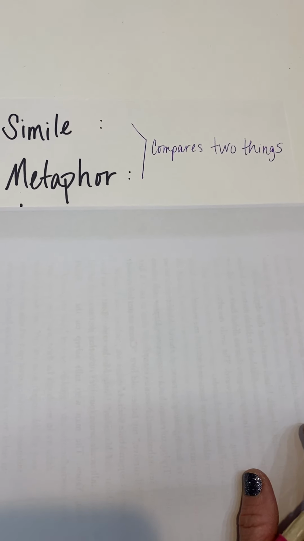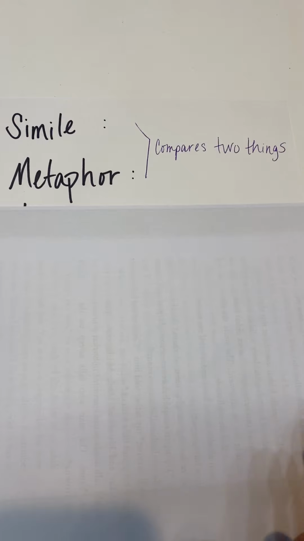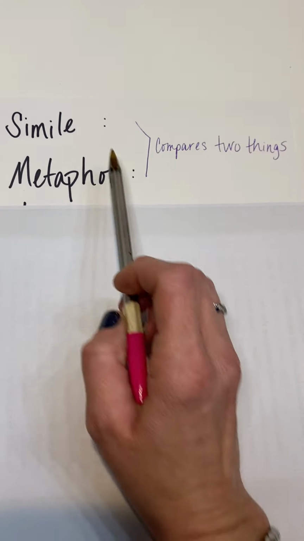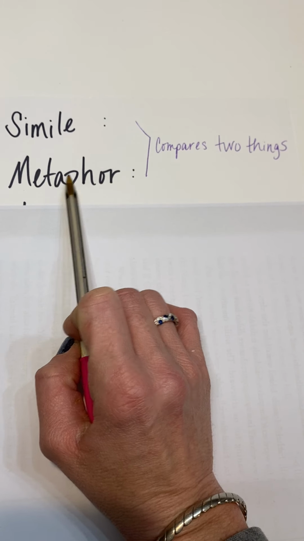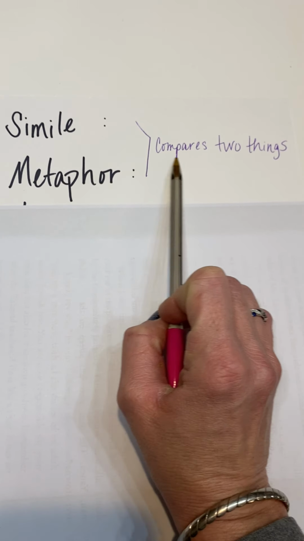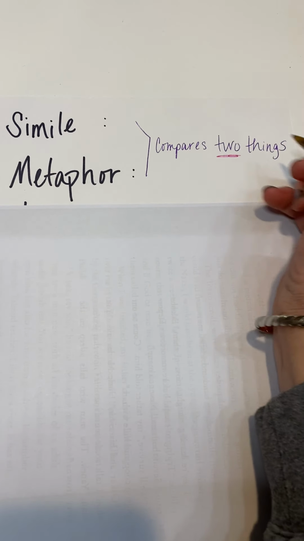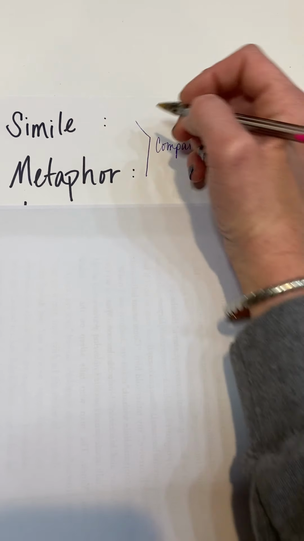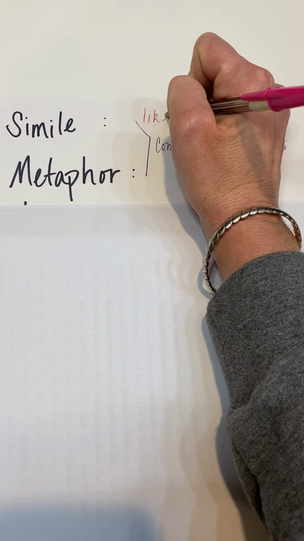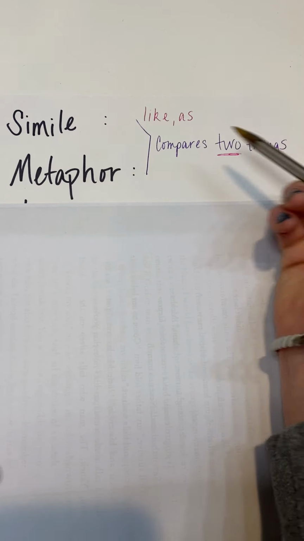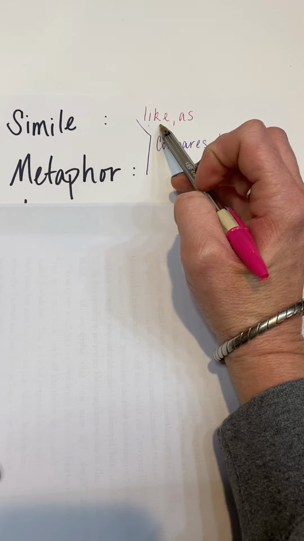Good morning. A quick mini lesson on figurative language. The first two words that you see here, we have a simile and a metaphor, and you need to remember that both of these compare two things. And you know the difference between the two because a simile compares two things using the words like or as. She ran, she was like a gazelle on the track, comparing the girl to a gazelle using the word like.